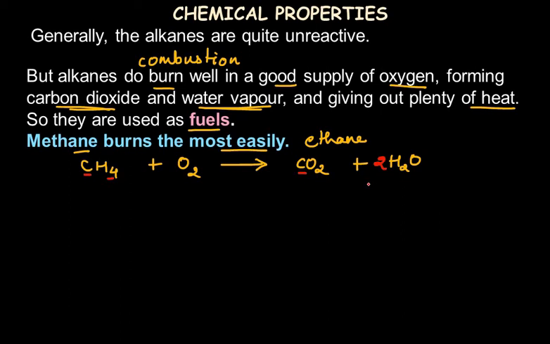Now let's count the oxygen. We have a total of 4 oxygen atoms. So let's add 2 in front of oxygen to make the oxygen balanced on both sides.